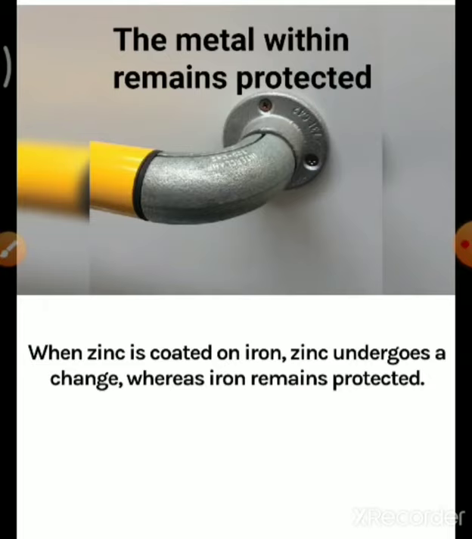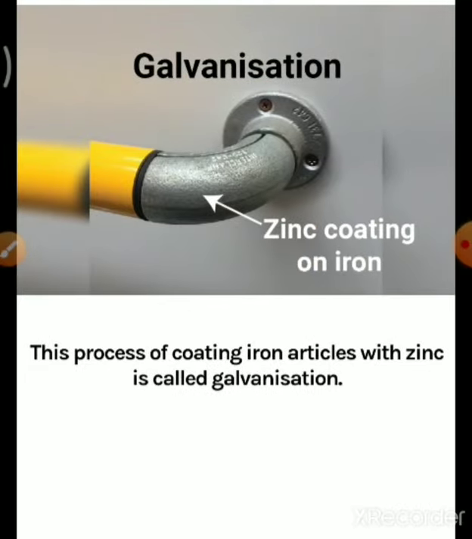Here you can see the zinc applied. If any harm occurs, it will occur only to the zinc, not to the iron. Zinc may undergo any change, but the iron remains protected. This process of coating iron articles with zinc is called galvanization.